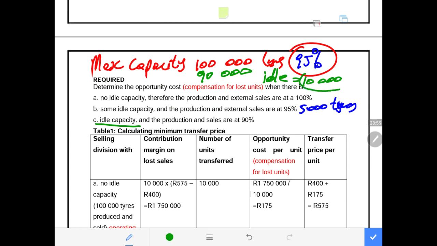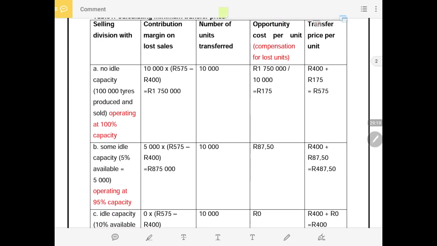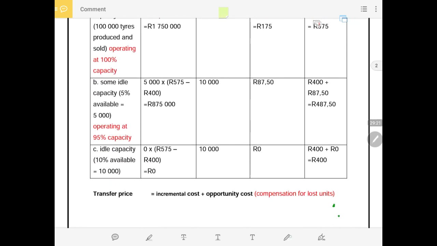And 10,000 tubeless tires is what is needed by the Mountain Bike Division. So what is idle in the tubeless tire division is what is required by the Mountain Bike Division. In this case, there are no units that will be lost, but there are 10,000 units that will be transferred.